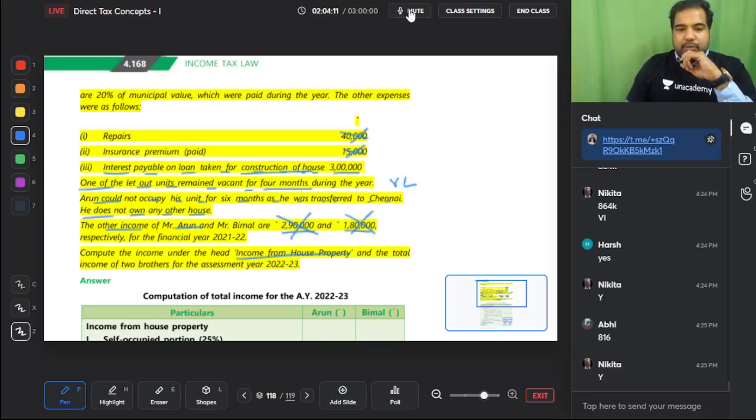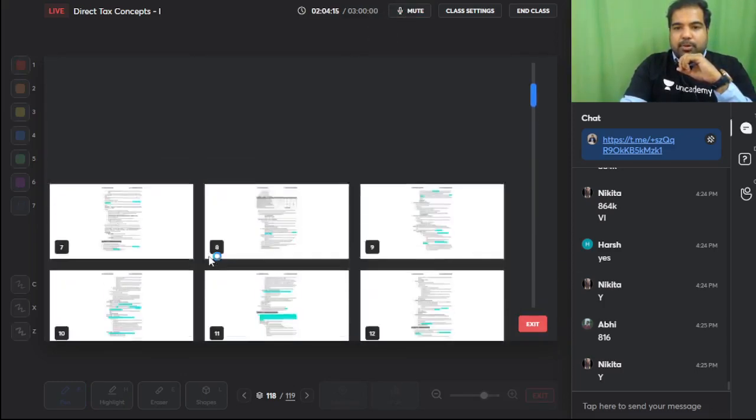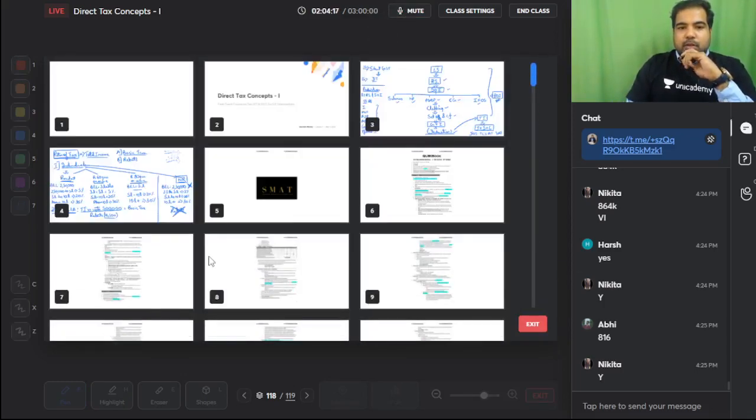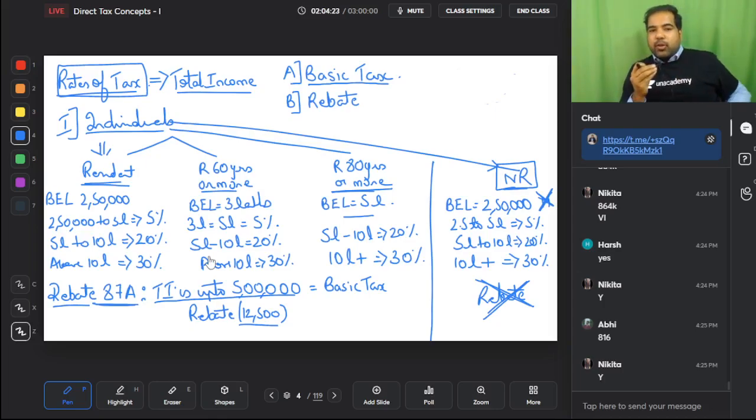Perfect, guys. Looks like we are done with this chapter completely. Now let's go to the next chapter. Here we are. This was income from house property. Now let's go to rates of tax again. Since every chapter we are going to rates of tax, let's do one more rates of tax.